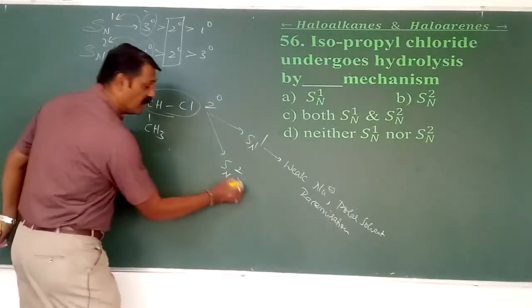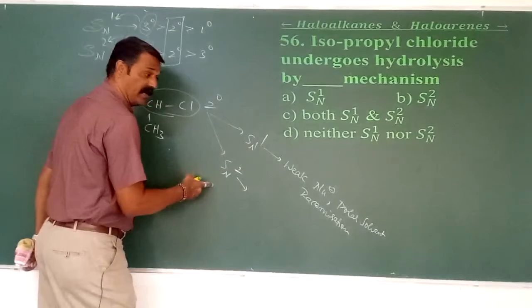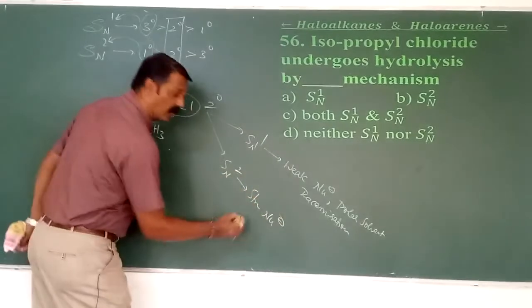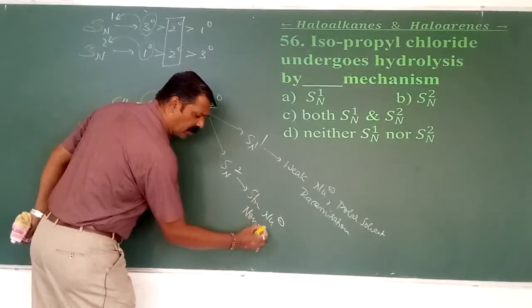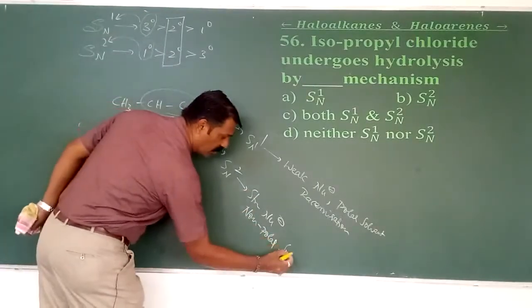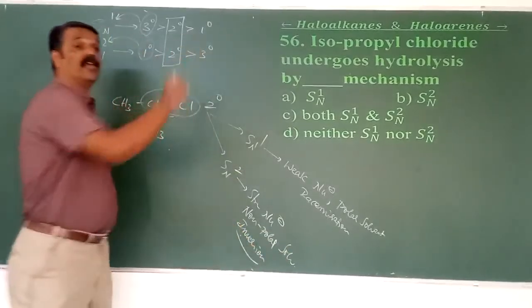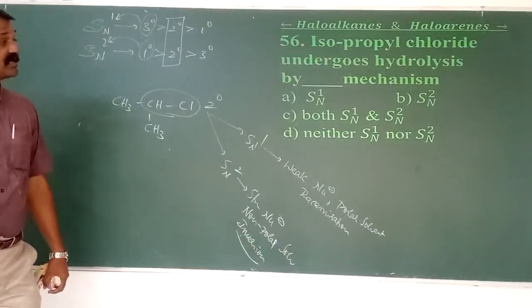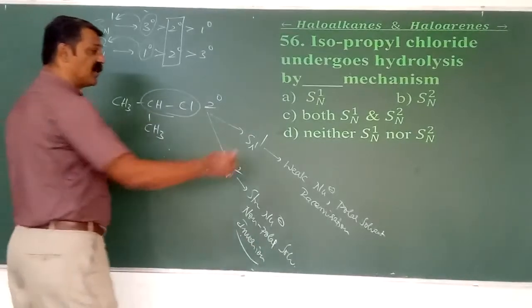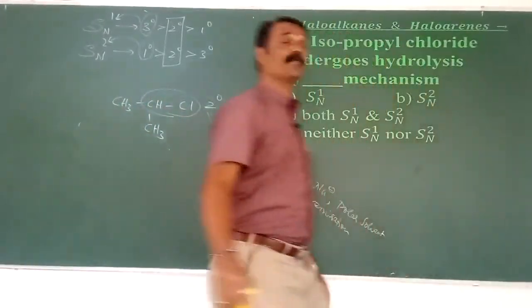The same isopropyl chloride undergoes not only SN1 but also SN2. If it is a strong nucleophile, then there is no need of ionization. That is why a non-polar solvent is used, and it undergoes only one product, which is called inversion. So isopropyl chloride, being a secondary haloalkane, undergoes both SN1 and SN2 reactions.